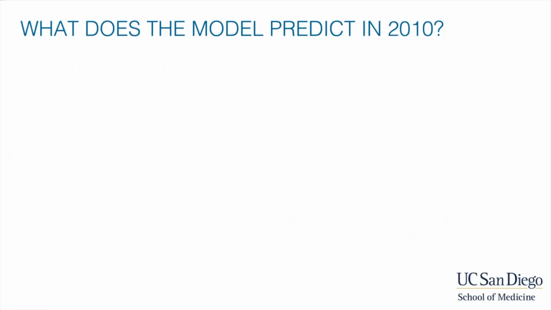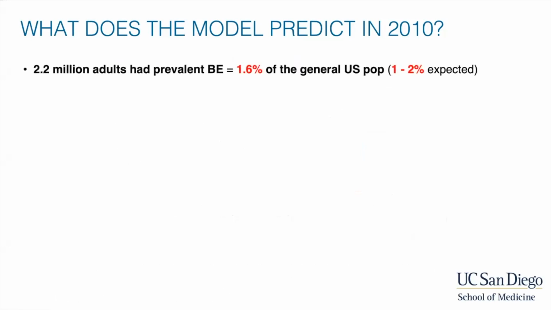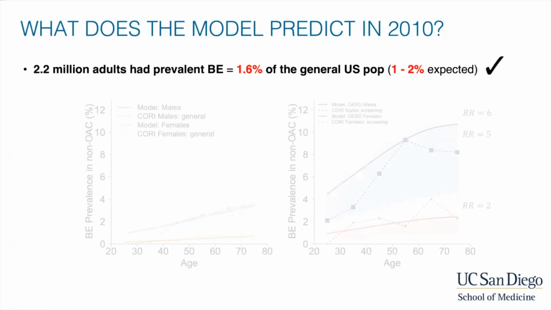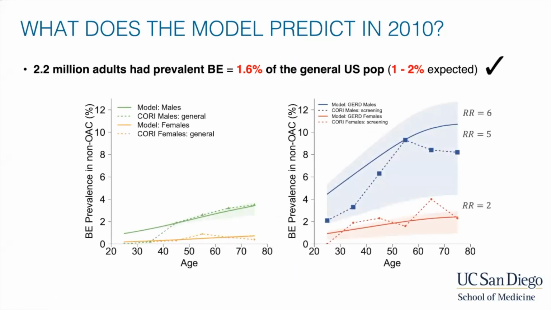Next, we looked at what the model predicted for the year 2010. The model estimated that there were 2.2 million adults who had prevalent Barrett's esophagus, which is 1.6% of the general US population. This was in line with the 1 to 2% expected Barrett's prevalence. These estimates were also validated using the Clinical Outcomes Research Initiative study, which looked at the Barrett's prevalence by age in both men and women, considering those in the general population, which contribute to the OAC cases in our model.